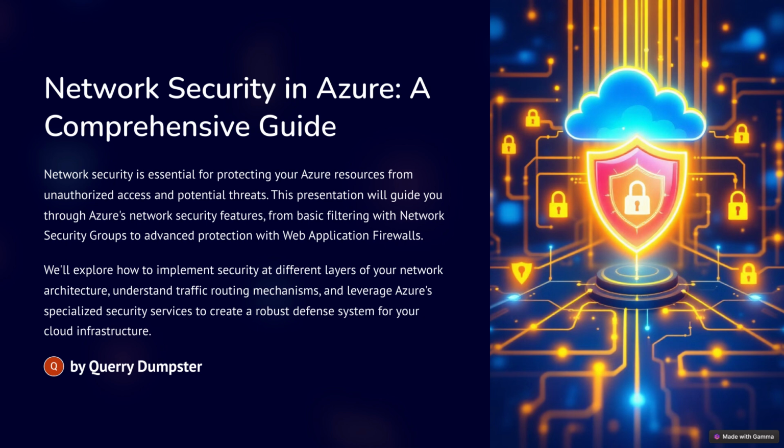Okay, and remind me, what are network virtual appliances? So network virtual appliances, or NVAs, are basically virtual machines that are designed to perform a specific network function. So things like firewalls, intrusion detection systems, WAN optimizers, all of those things can be deployed as NVAs, and you can use UDRs to direct traffic through those NVAs.